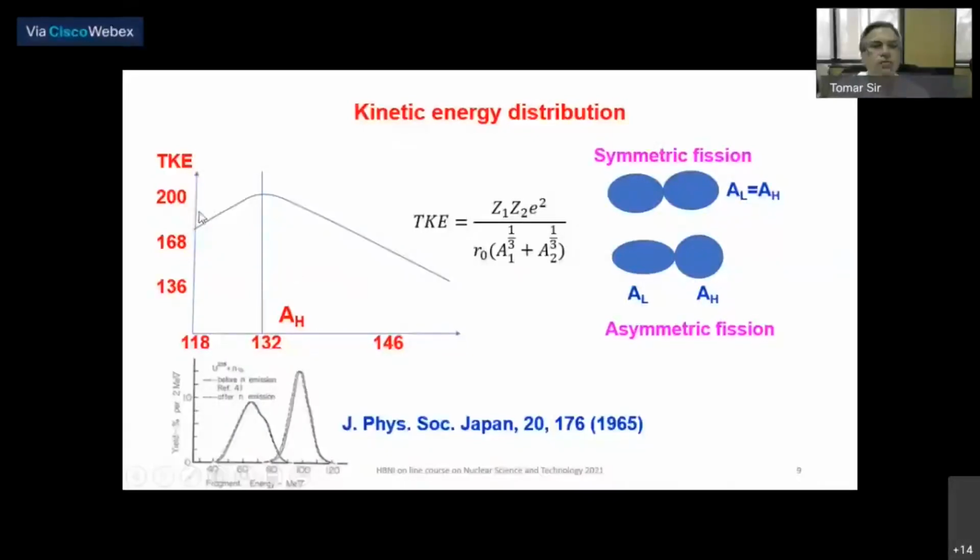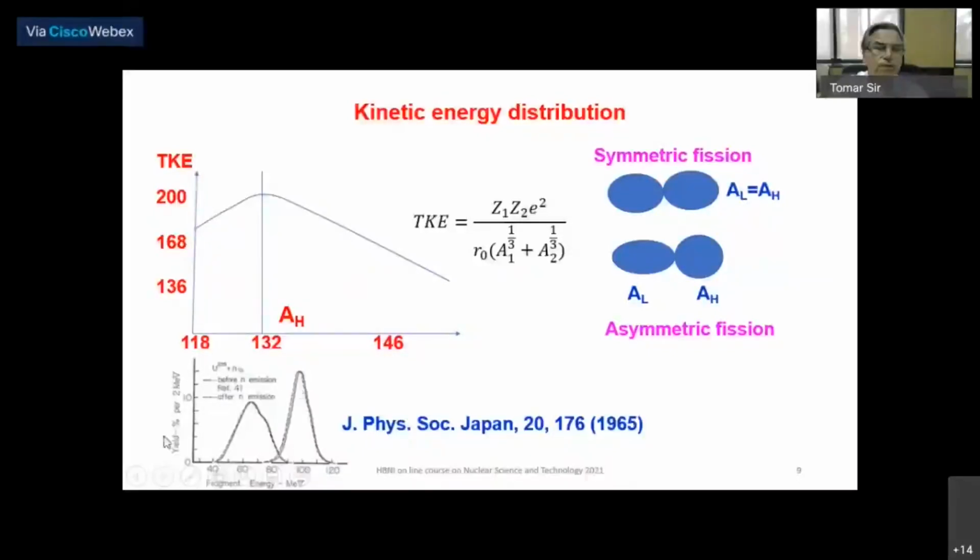But what is observed is that the total kinetic energy for a symmetric split is, let us say, 168 MeV, but for the asymmetric splitting it is more. As a function of mass of the heavy fragment, the total kinetic energy increases, becomes maximum at mass number 132, and then decreases. So instead of decreasing continuously from symmetric splitting, the kinetic energy is increasing. That means for asymmetric splitting of the heavy nucleus, kinetic energy is more.